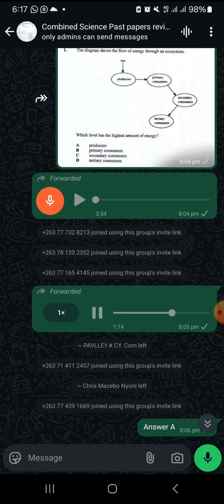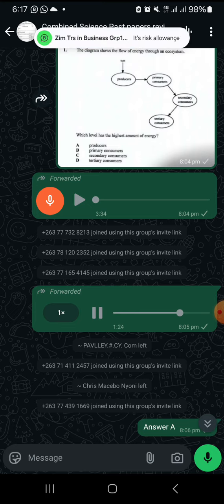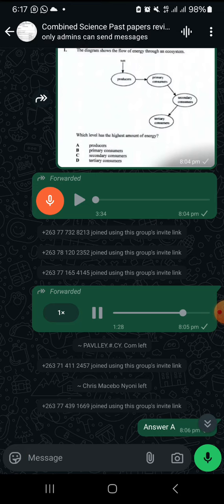So group B is going to receive less maize, and group B is going to use some of the maize that they received from group A, and the remaining is the one that is going to be given to group C. So as we move along the chain, maize is being used. That's the same scenario with energy. As we move along the food chain, energy is lost.